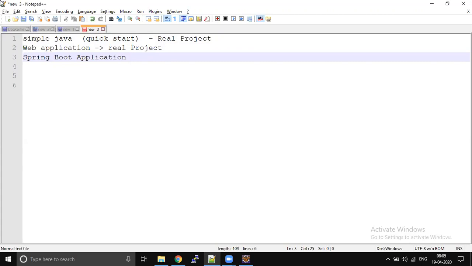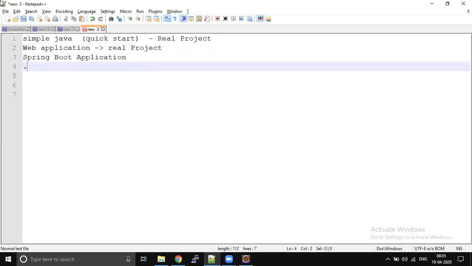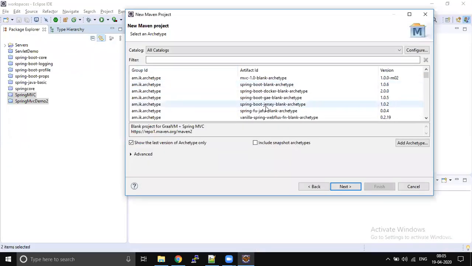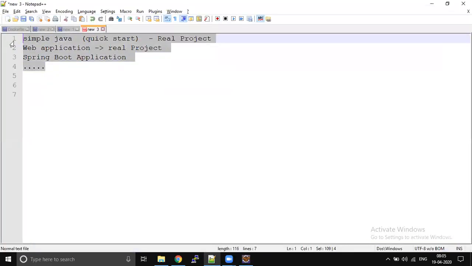Similarly, we have n number of archetypes. The archetype is how we give some information to Maven, saying I want this kind of project: a quick start simple Java project, or a Java web application project, or a Spring Boot application. Similarly, there are n number of archetypes available. Most probably, we will be doing these very frequently: Spring Boot application, web application, simple application.